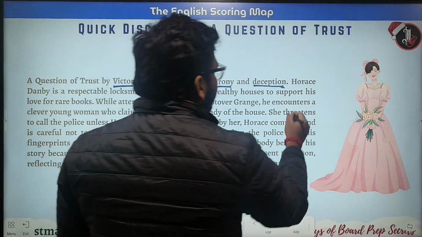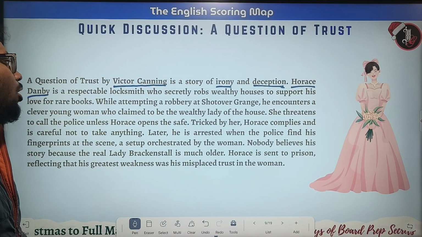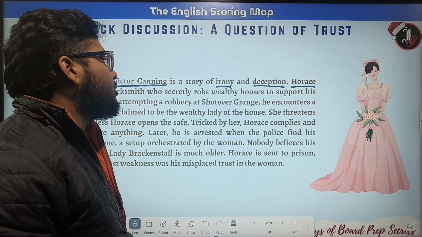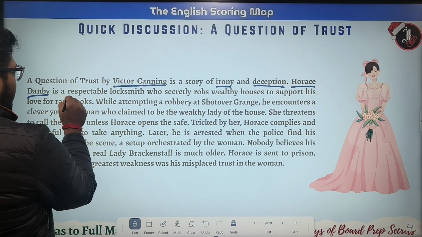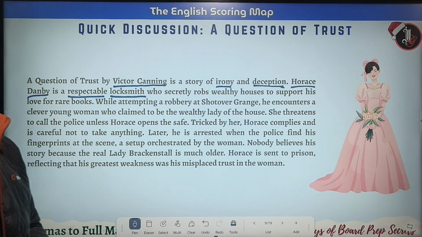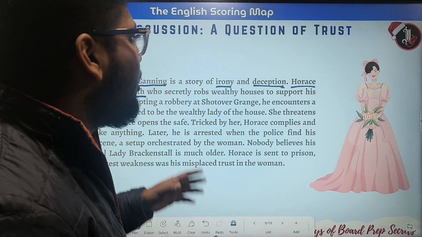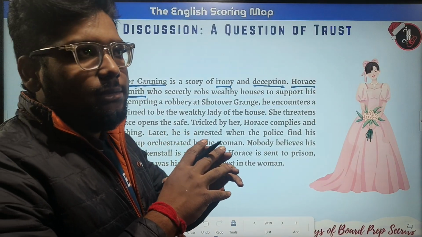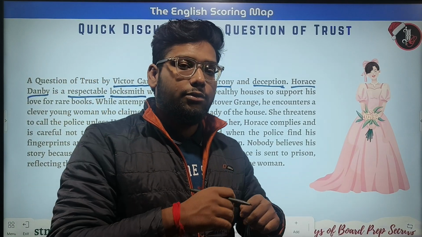So Horace Danby. Horace Danby is a respectable locksmith who secretly robs wealthy houses to support his love for rare books. He used to love reading a lot, but he had no money to buy those books.